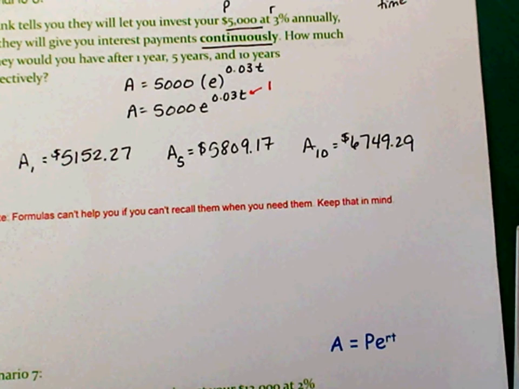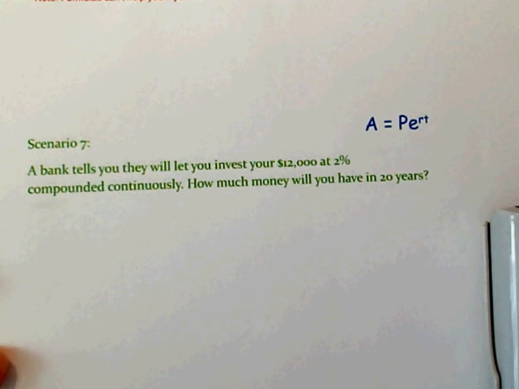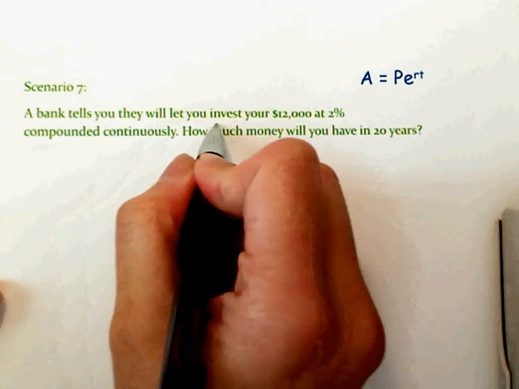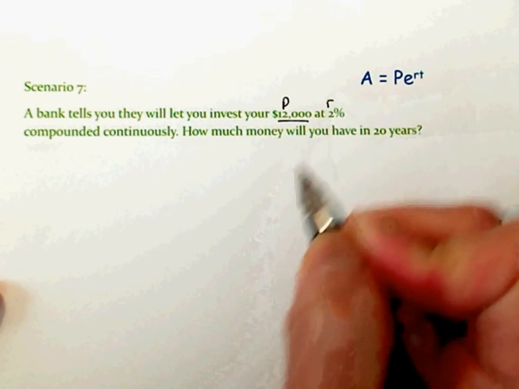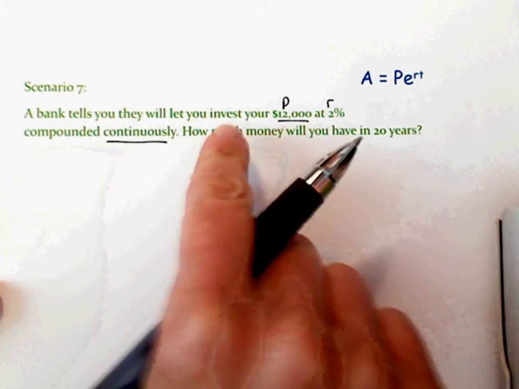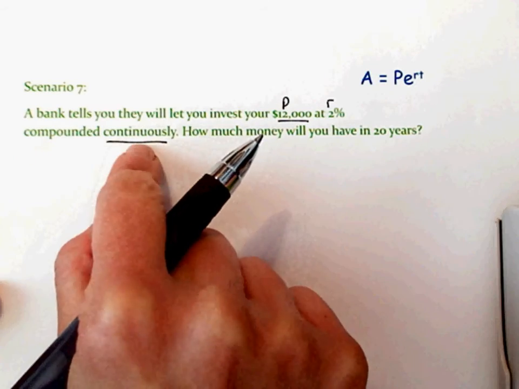So, make sure these are all formulas, and all you're doing is plugging in the formulas. Let's look at the next scenario. Scenario 7. A bank tells you they would like to invest $12,000 at 2% compounded, keyword, continuously. The key word there is continuously, not compounded. Continuously. How much money will you have in 20 years?